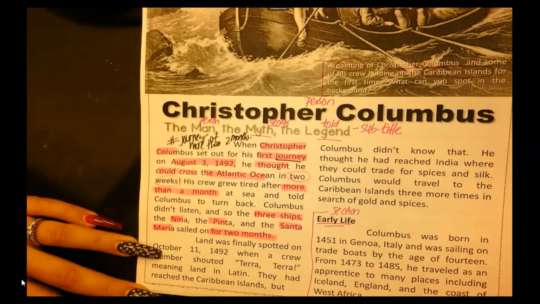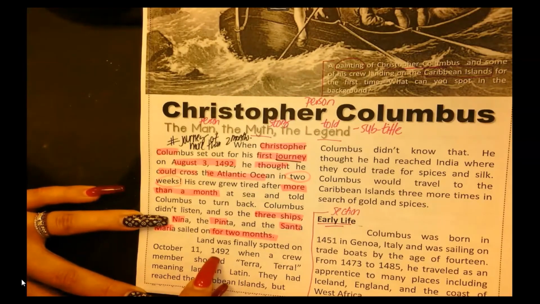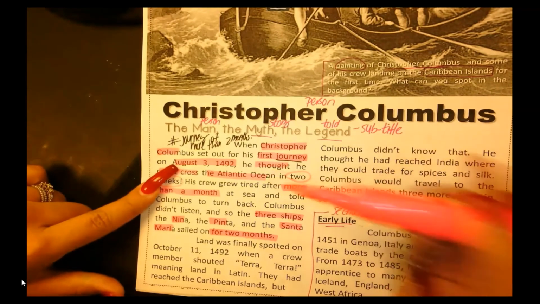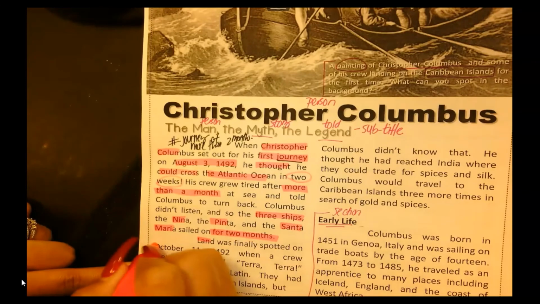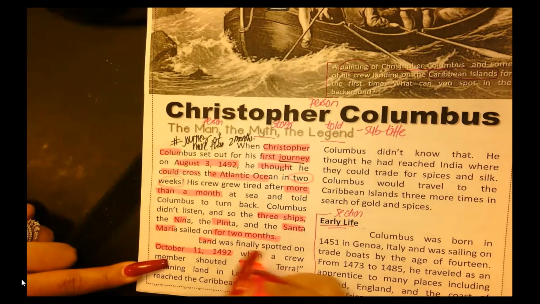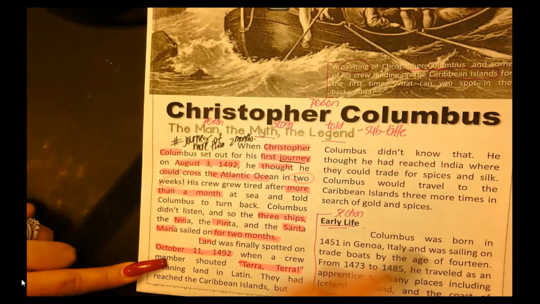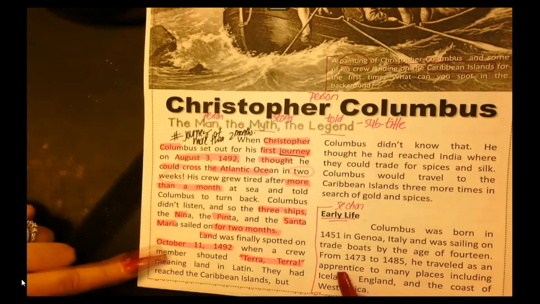So boys and girls, let's go back and get our highlighter. So land was finally spotted on October 11, 1492. So remember, he left on August 3rd. When did he land? He finally landed in 1492. Wow, that's a long time, right? And then they finally found land. Remember, they were out in the sea, so for them seeing land was very, very exciting. So they shouted, Terra, Terra, which in Latin means dirt, right? It's tierra in Spanish. Those of you that know Spanish, it's very, very similar.